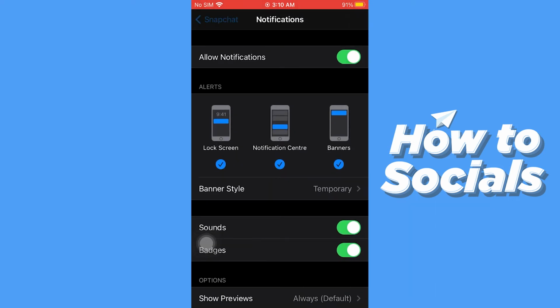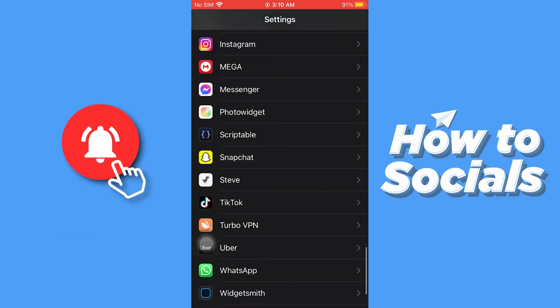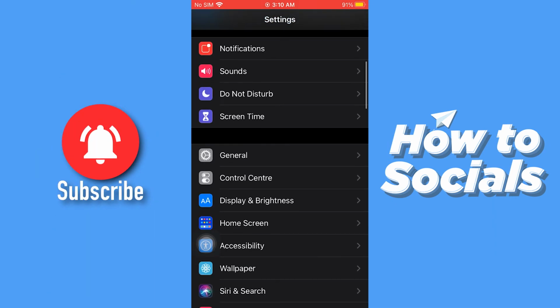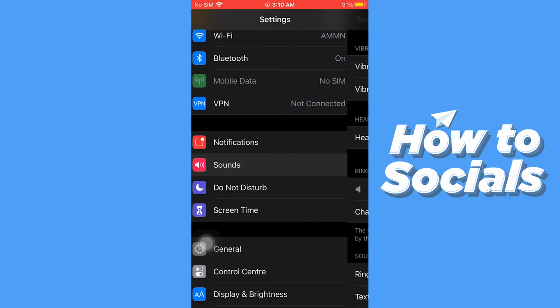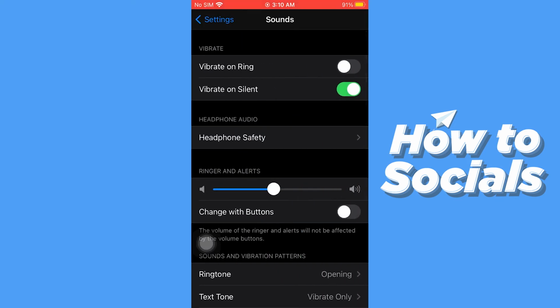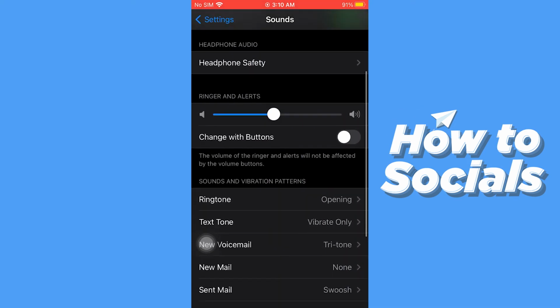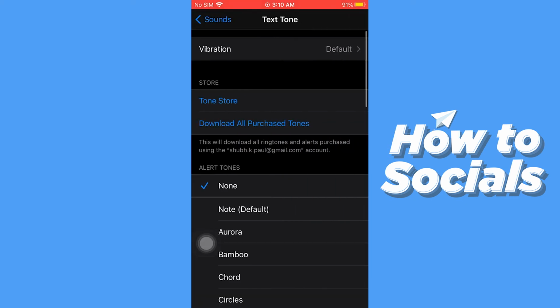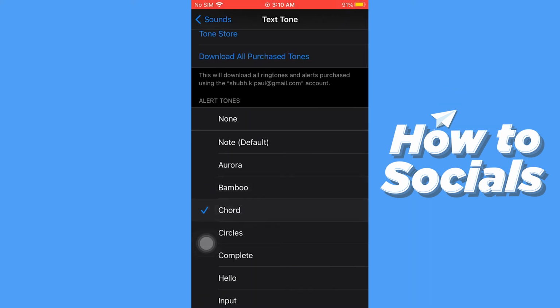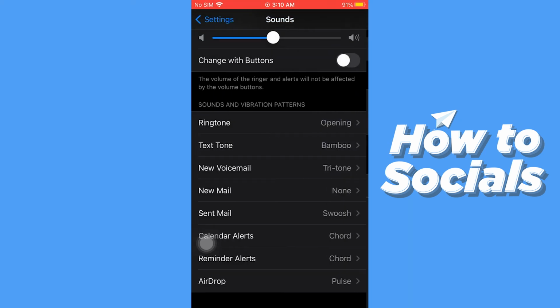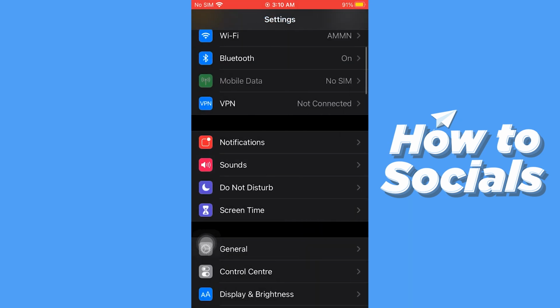Now go back to Settings. Scroll up and tap on Sounds. Now scroll down and tap on Text Tones. And here select any type of alert tones. And that's how you can change the notification sound of Snapchat.